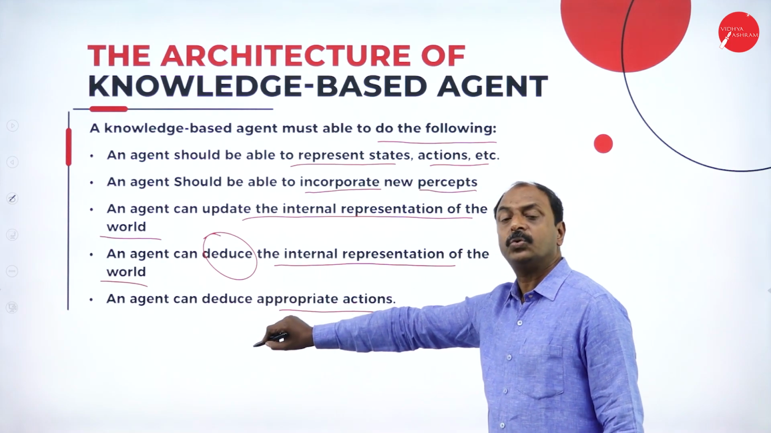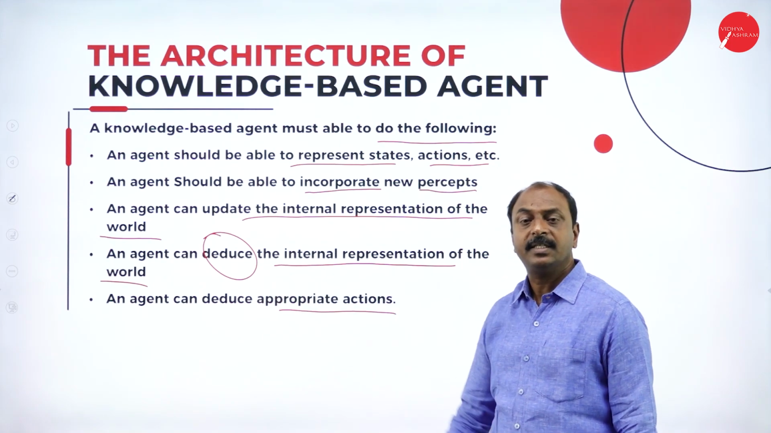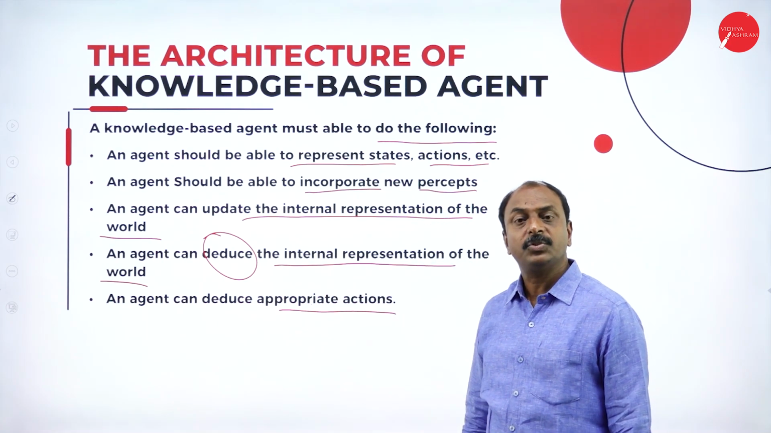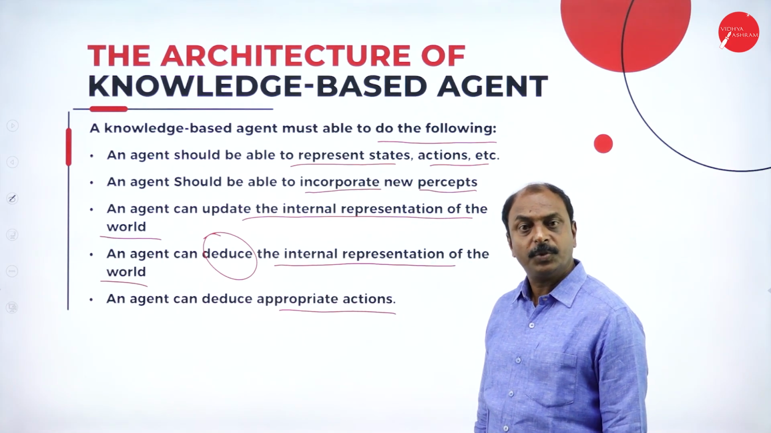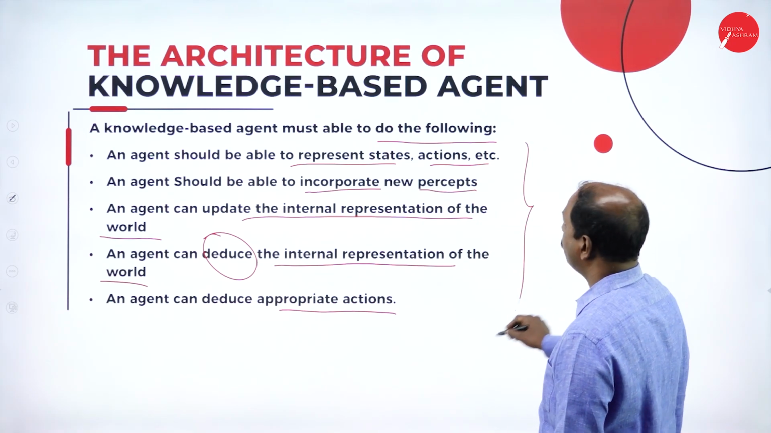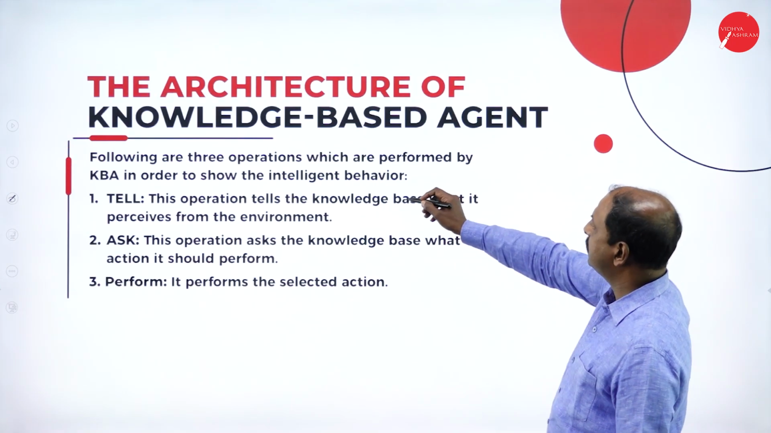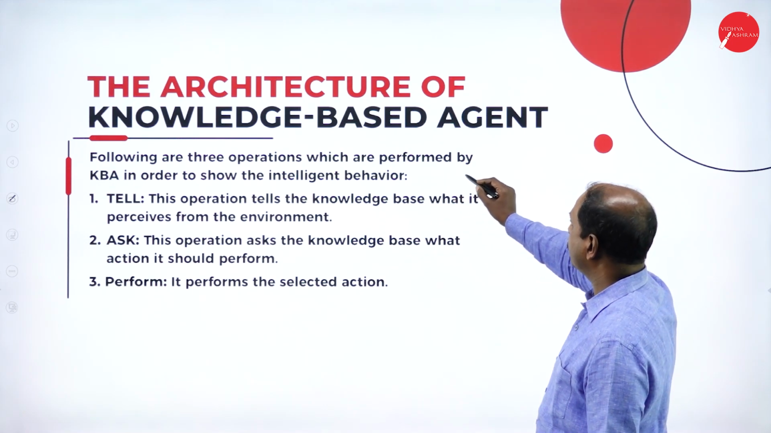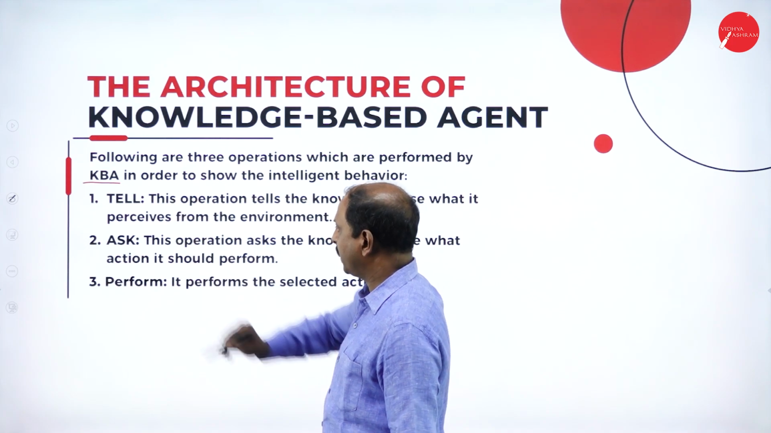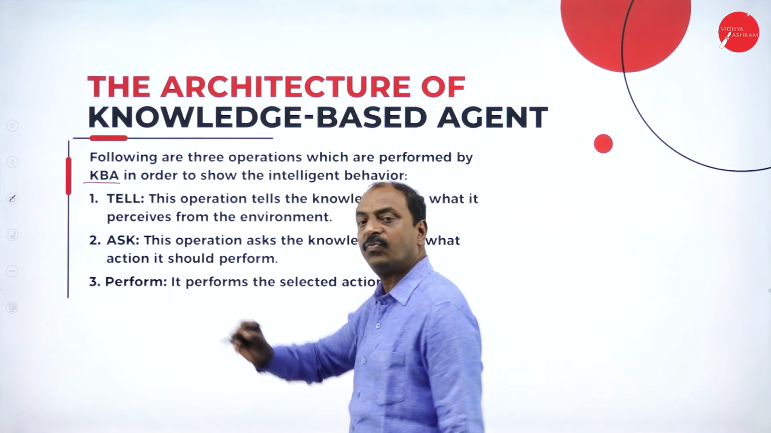So it has to select the right action depending upon the input perceived from the environment. These are the functions of KBA. The following are the three functions performed by KBA: the tell function, the ask function, and the perform function.